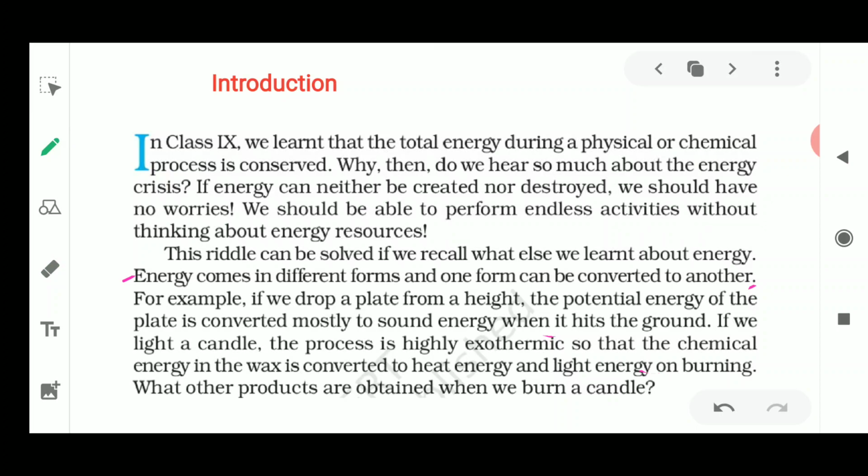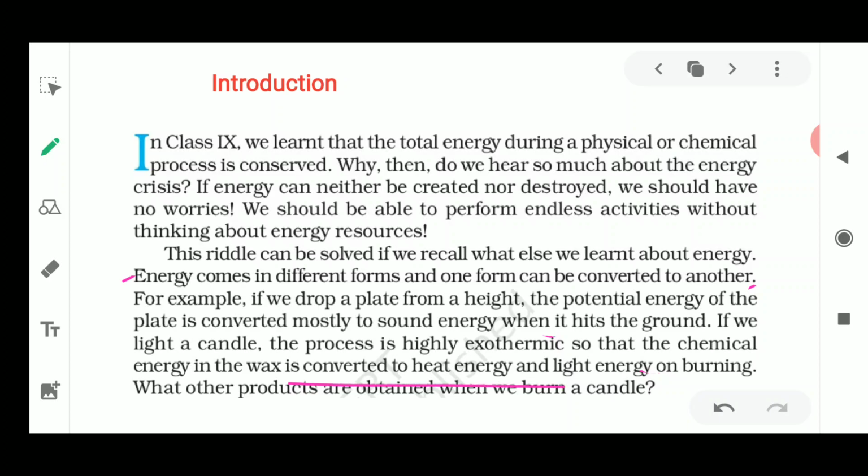So here the energy conversion is taking place at each and every step. The next example is that if we light a candle, the process is highly exothermic. The chemical energy in the wax is converted into heat energy and light energy on burning. Okay, so when a candle is lit, what happens? A chemical change is taking place and a physical change is also taking place.